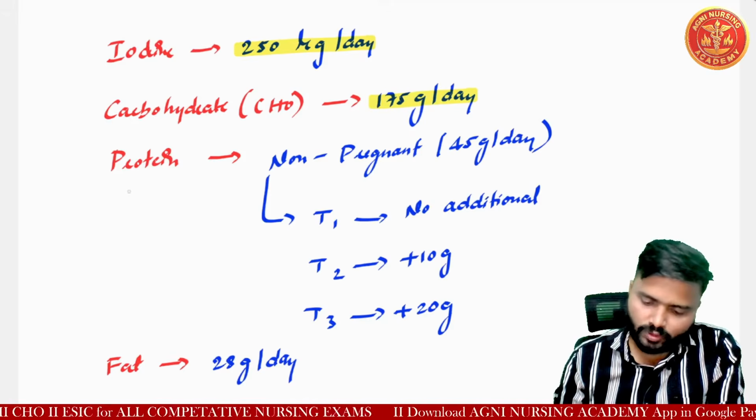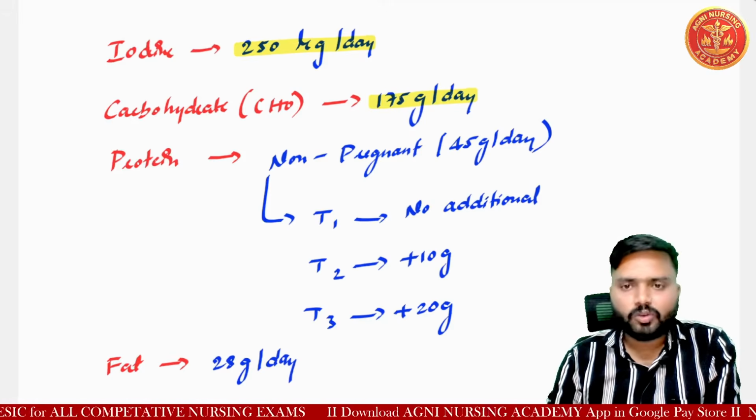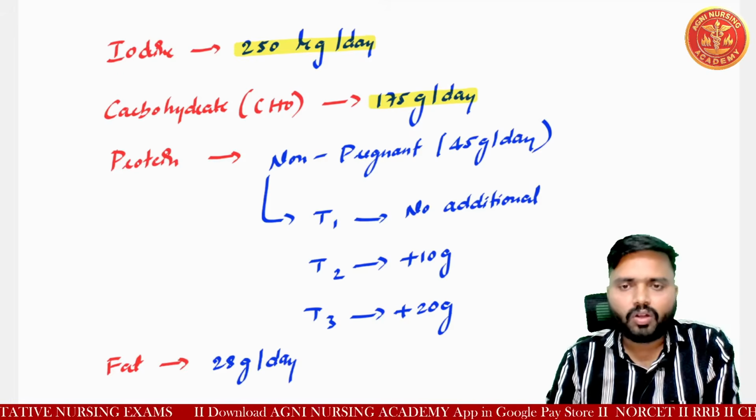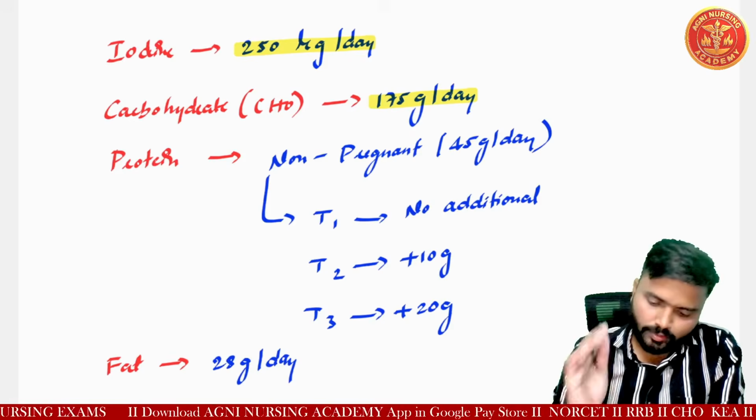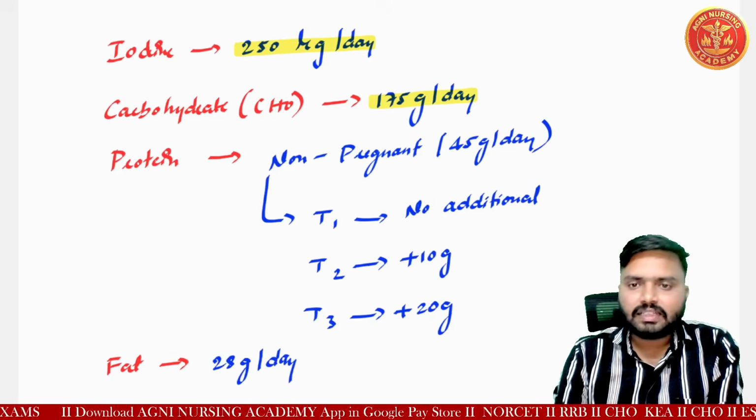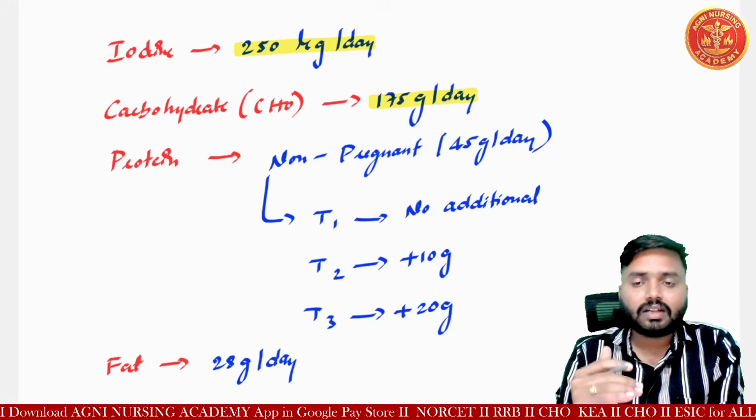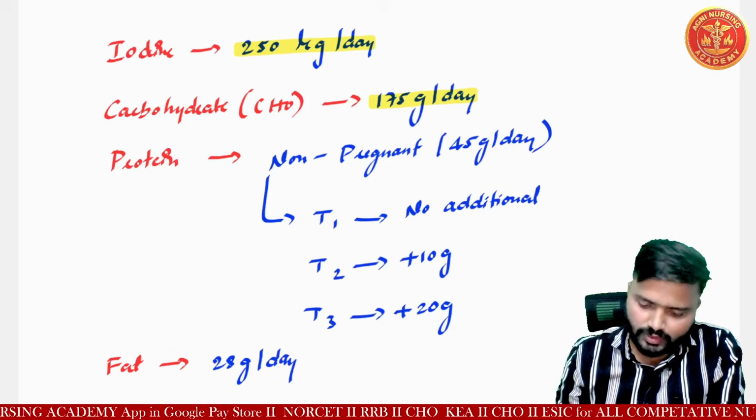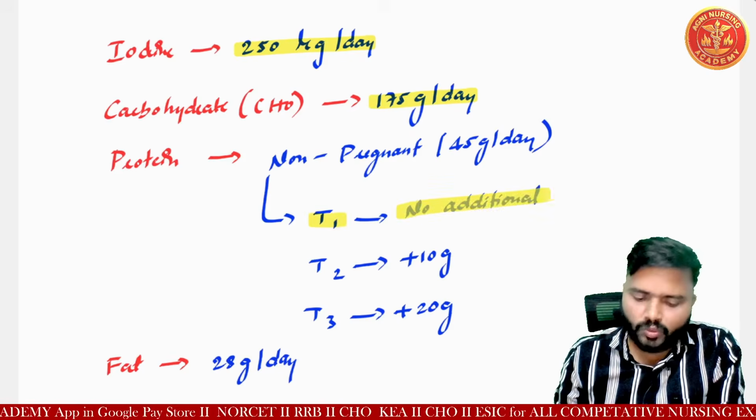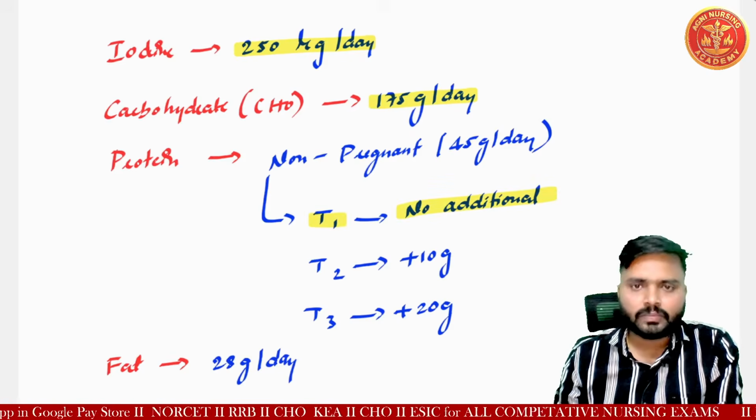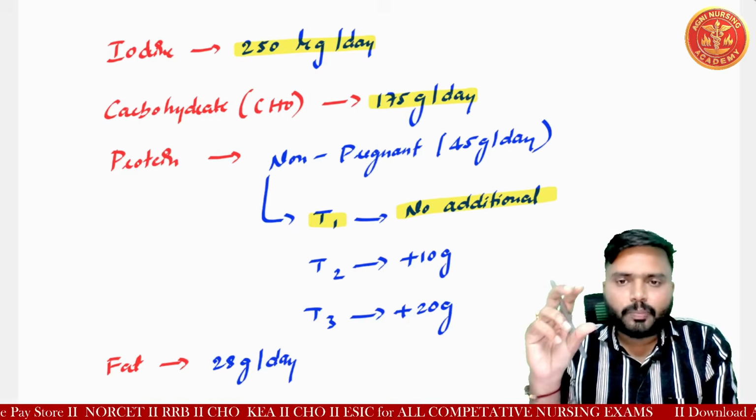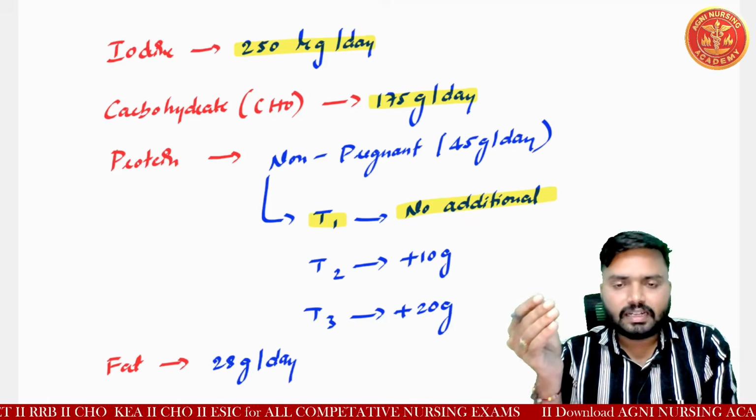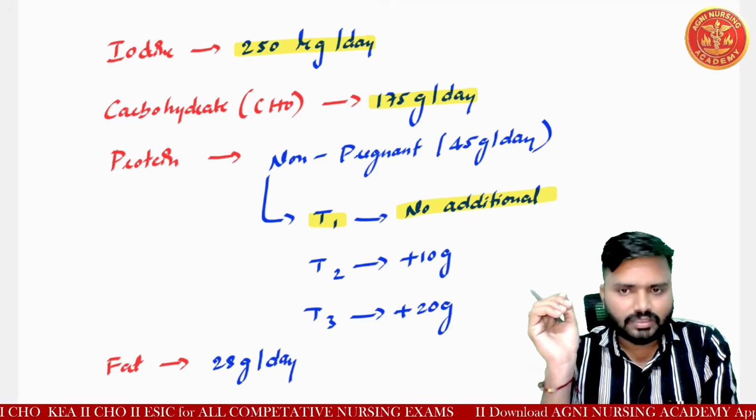And next protein: for a non-pregnant woman, 45 gram per day is normal. And if pregnancy is there, that is also considered according to the trimester: first, second, third. In the first trimester no additional protein is needed, because actual fetal development happens in the second trimester and the third trimester.